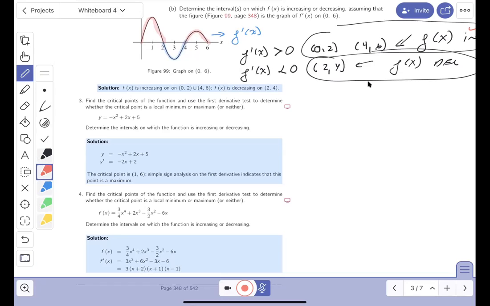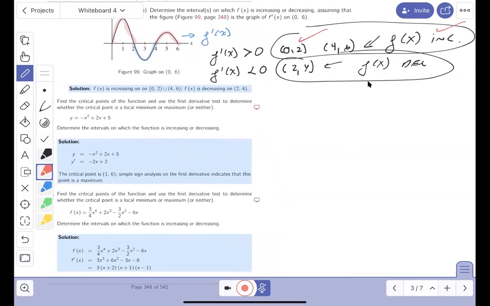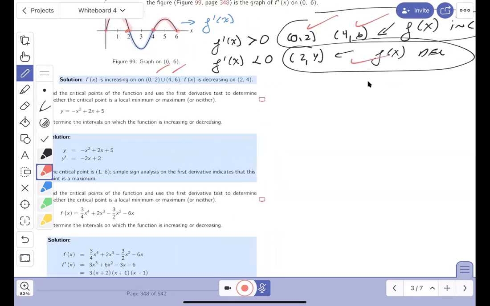So let's go back to my thing. It's increasing on 0 to 2. I do see that. And 4 to 6. Again, this is 0. I don't know why I said 1. I clearly have written down the red that's 0 to 2, and then 4 to 6. Let's see if I got that right over there. Yep. And it's decreasing on 2 to 4. Done. Let's go to the next question.